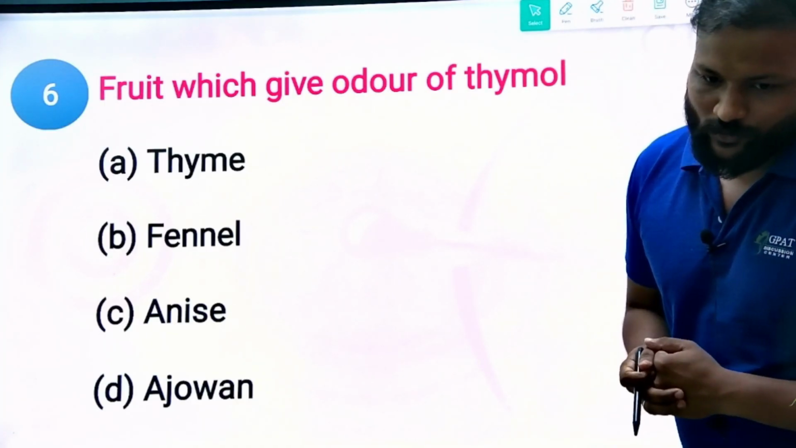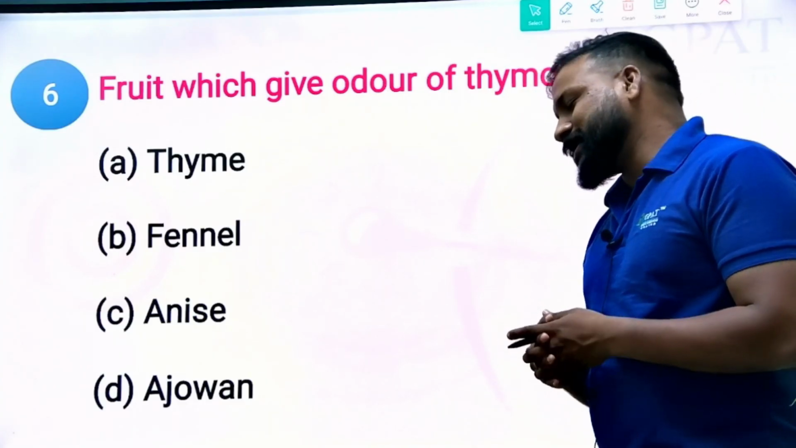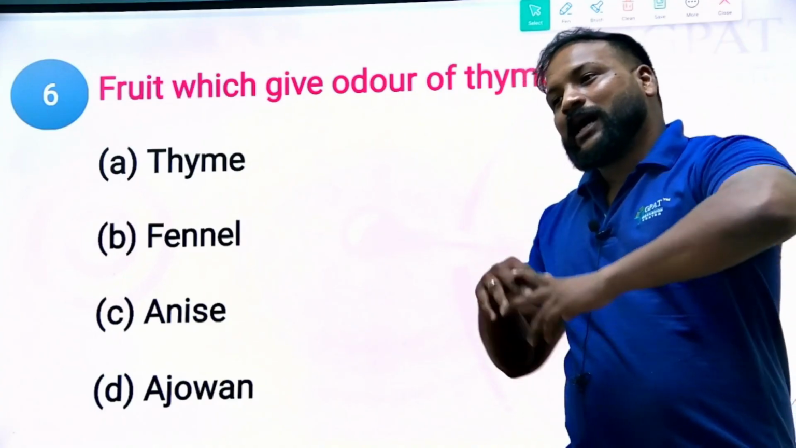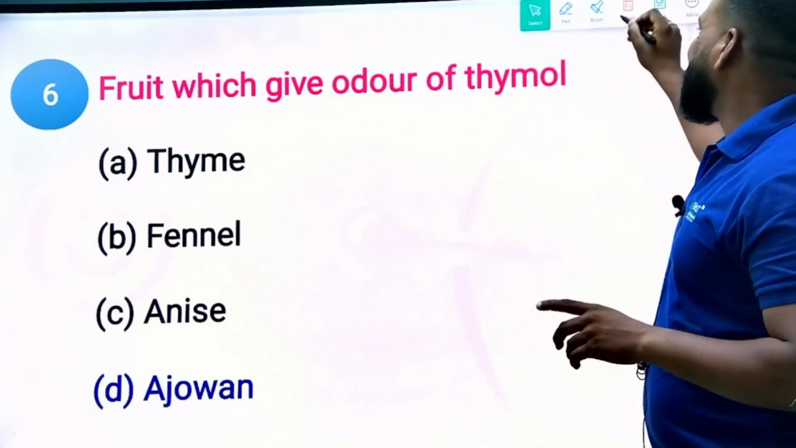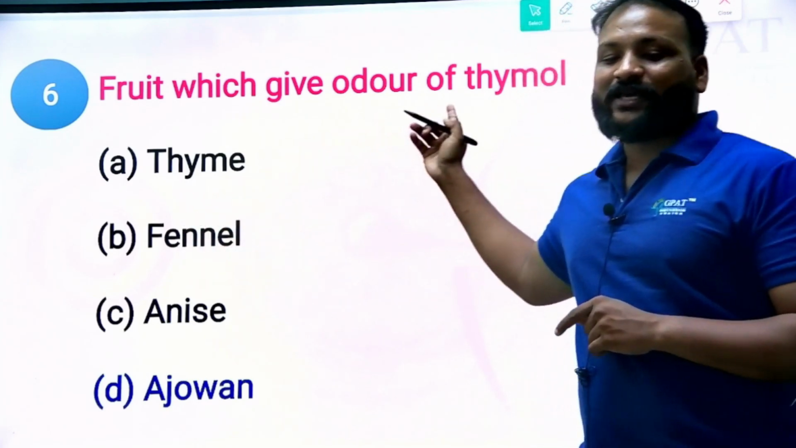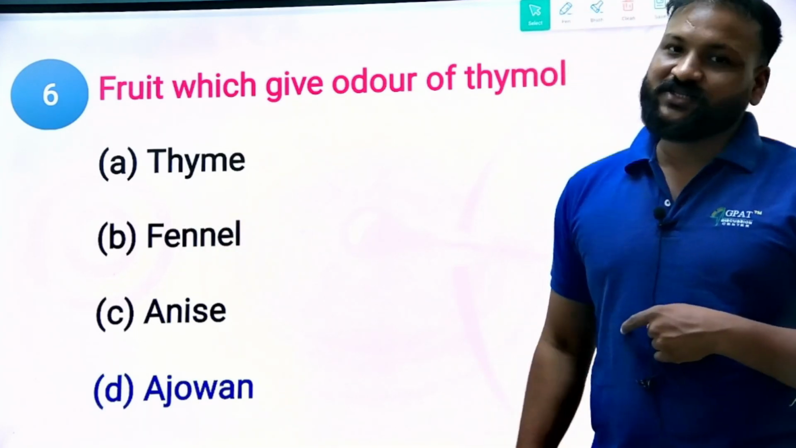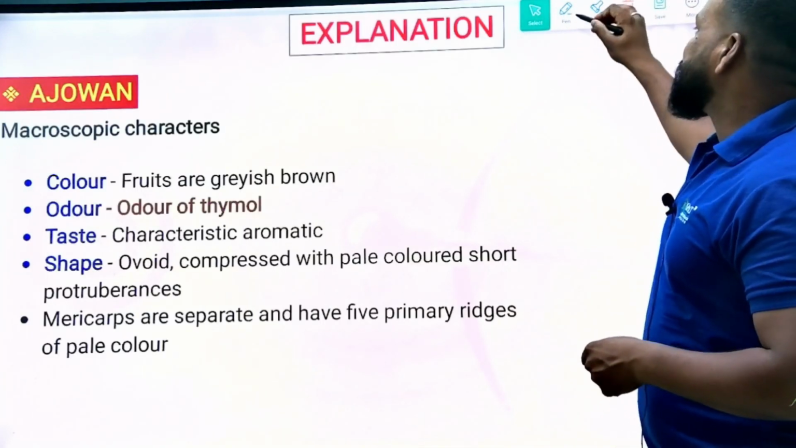Option A, thyme. Option B, fennel. And option C, anise. And option D, ajowan. You might be confused or opt for a wrong answer because you definitely think the right answer will be thyme, because thymol, thyme. No. Thymol is an active constituent of ajowan. Clear? Yes.